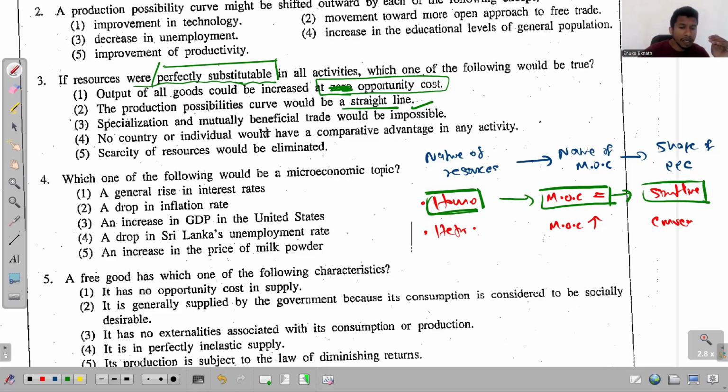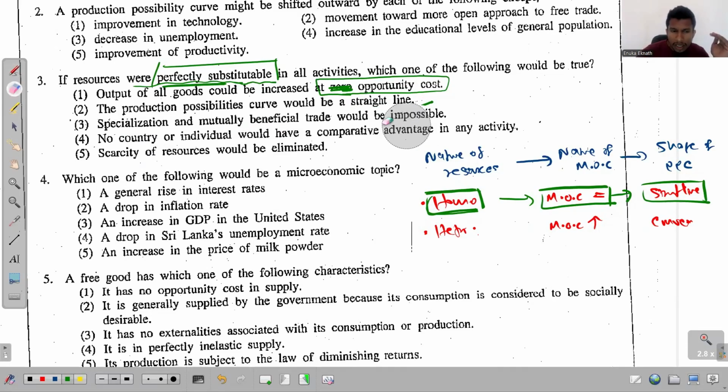Specialization and mutually beneficial trade would be impossible. There's no direct connection between the nature of the resources being perfectly substitutable and having specialization and mutually beneficial trade. There's no direct relationship here.